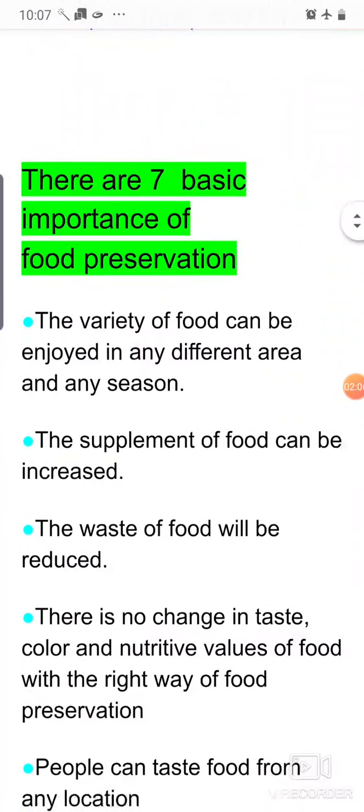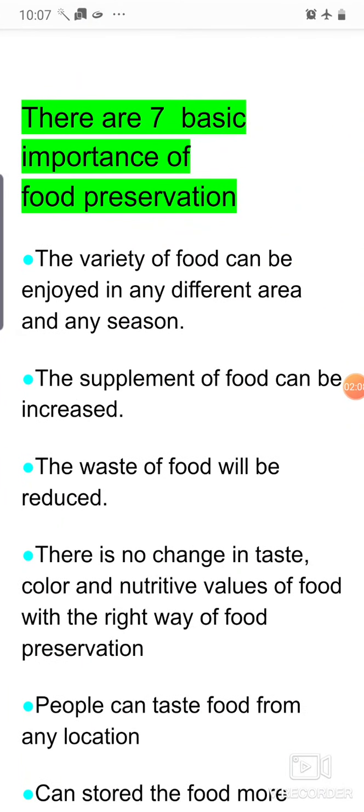Next, what is the basic importance of food preservation? Let's see one by one. A variety of food can be enjoyed in any area and any season. As you know, not all food items are present in all areas. Some are grown in a particular area because of the geographical condition and according to the season.